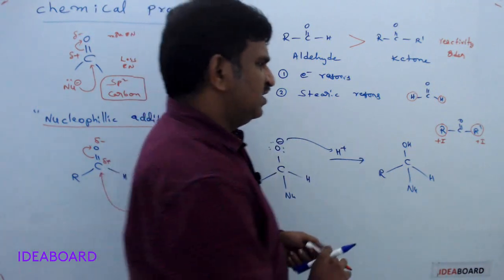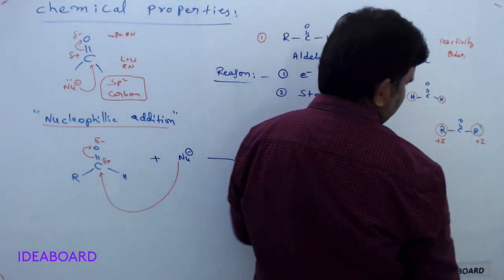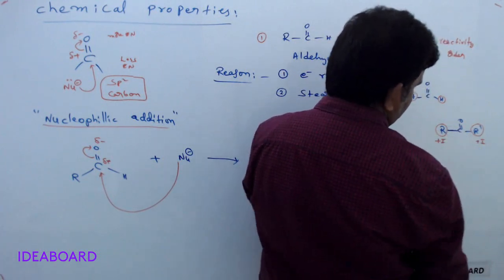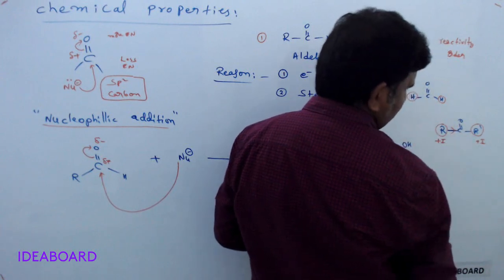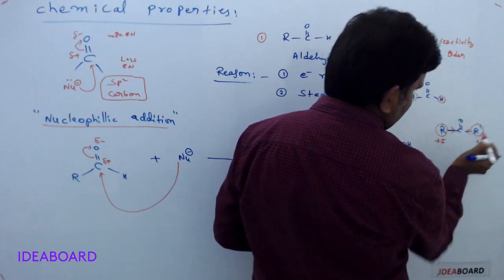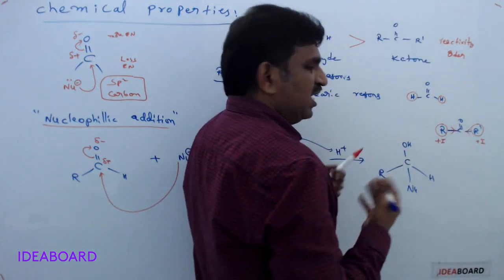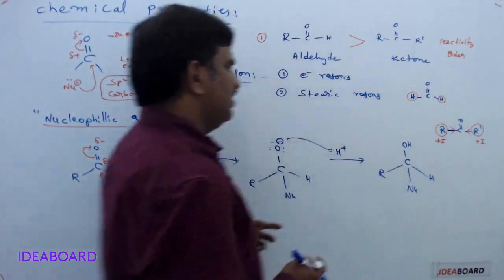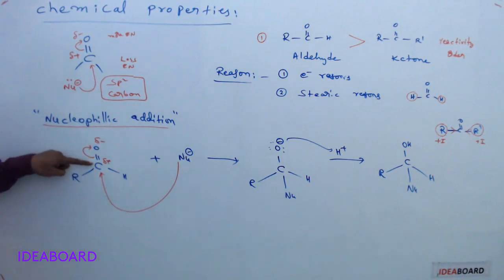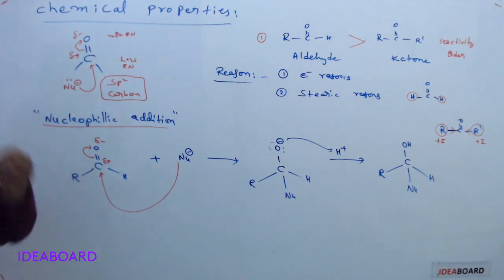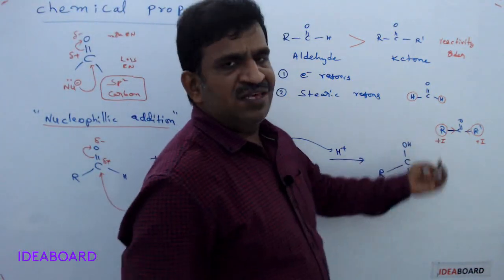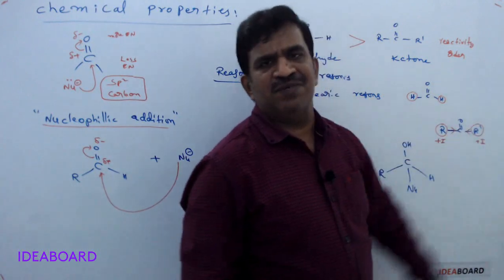What can they do? Whenever a plus I group is present, they can simply give the electrons. Here they are giving the electrons, and here also it is giving the electrons. And what happens because of giving the electrons? What actually we need? A carbon positive charge means carbon having electron deficiency. But what is happening here? Alkyl groups are giving electrons to carbon.